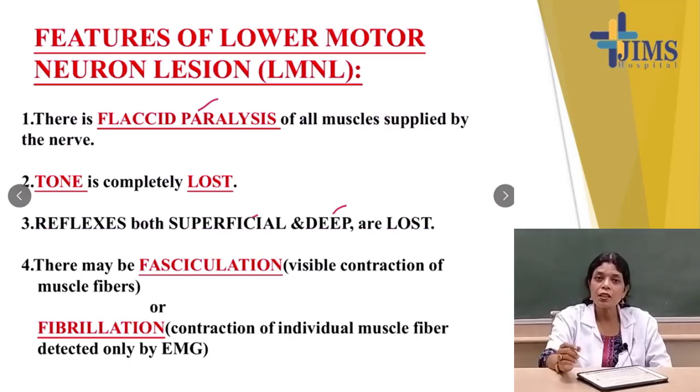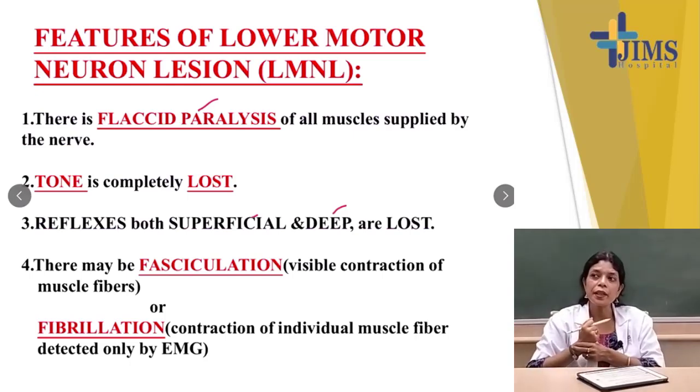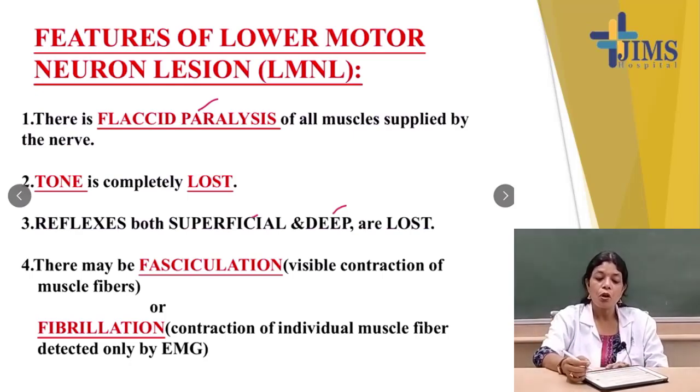There may be fasciculation. What is fasciculation? Fasciculation is a new term for you. It is the visible contraction of the muscle fiber. The contraction you can see, that is fasciculation, the visible contraction of the muscle fiber. Or fibrillation. What is the meaning of fibrillation? Contraction of the individual muscle fiber detected only by EMG.